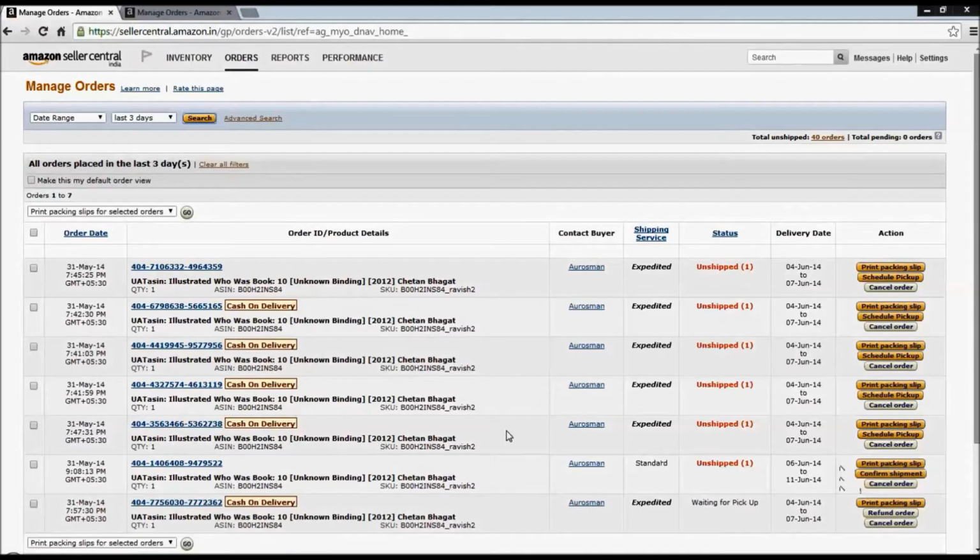In the Manage Order page, we can also check if an order is cash on delivery or a prepaid order. We should ensure to never differentiate between an EasyShip and a normal MFN order through the shipping services, as the options are common for both EasyShip and normal MFN orders. We'll now start with the pickup scheduling process.